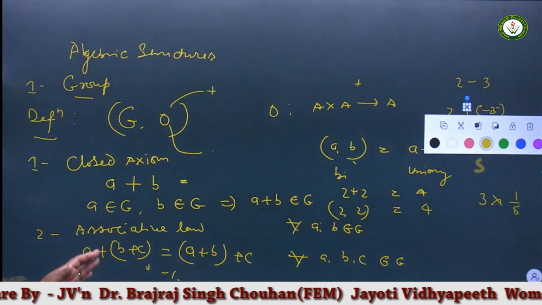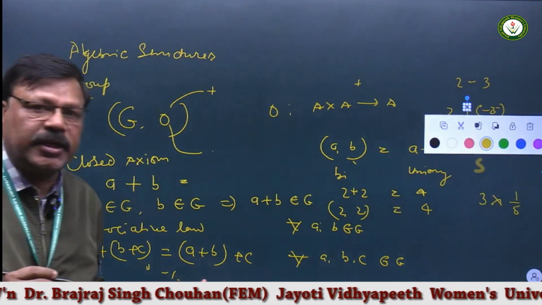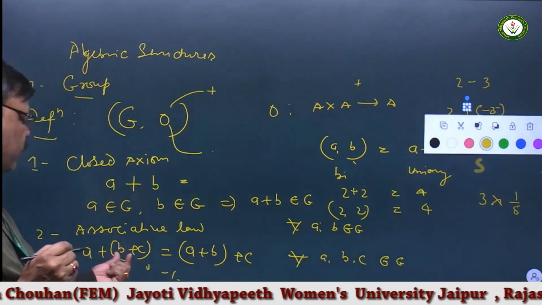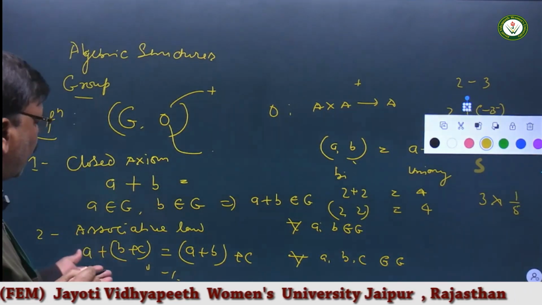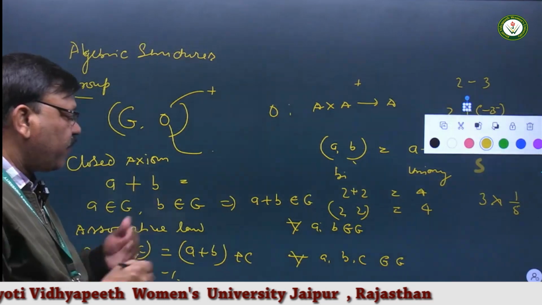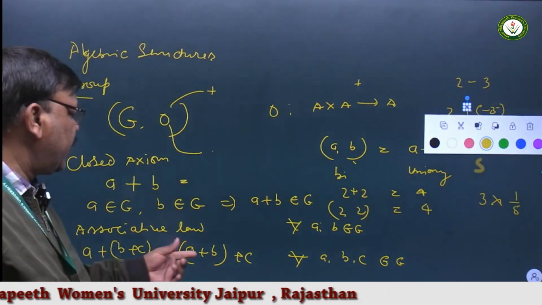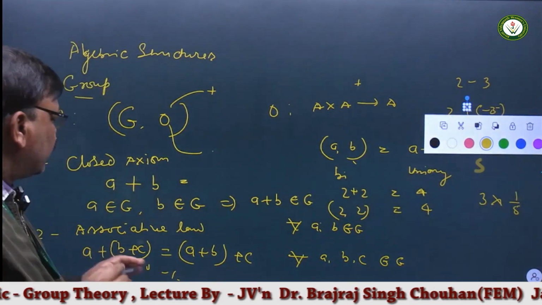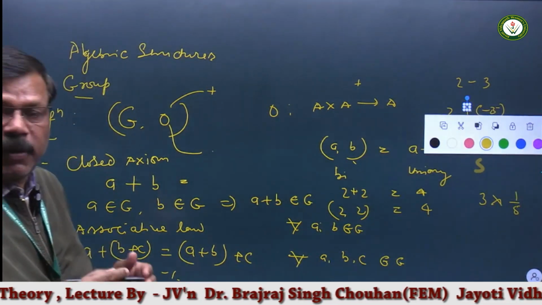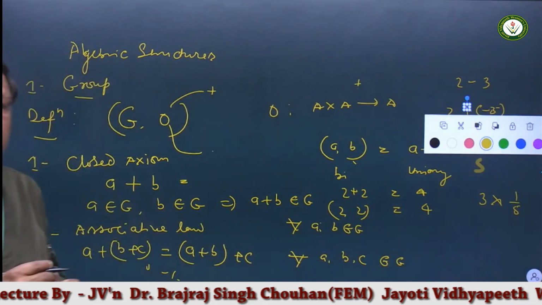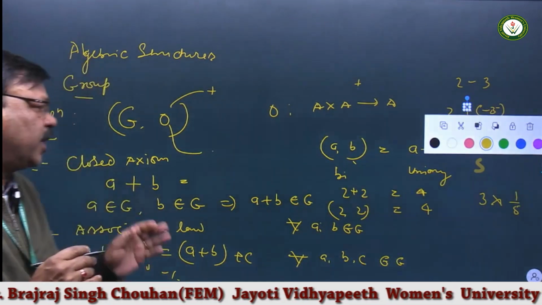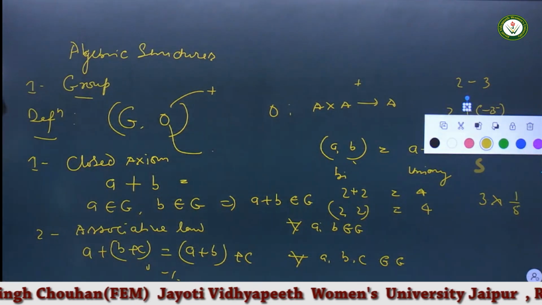If we have three different elements in the set G, and we add A to B plus C, or if the order is changed and A and B are added first and then added to C, then if this equation is balanced, or the outcome is the same, then we can say this is the associative law. So the second law is the associative law.